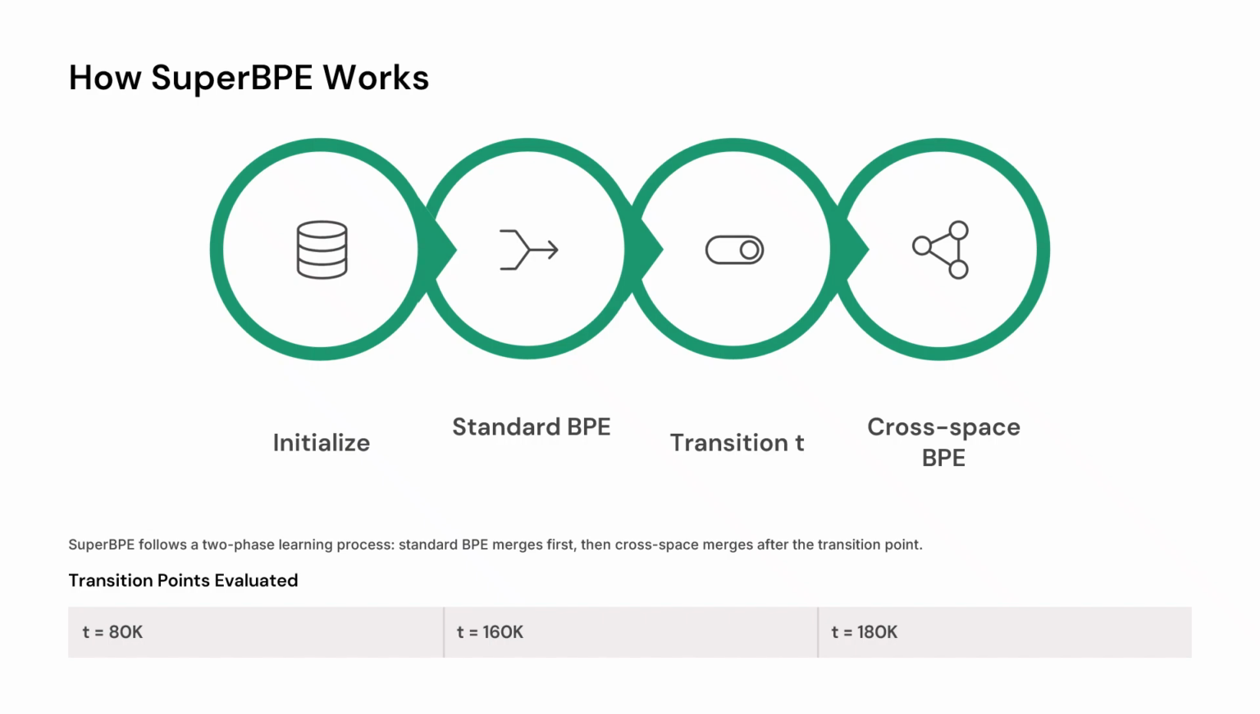So initially we begin with standard BPE and after we reach a fixed vocabulary size, which in this paper the authors tried three different transition points. That is once when it reached 80,000, once at 160,000, then 180,000 vocabulary size. And after this point, they remove the barrier of not merging across white spaces and this becomes cross-space or SuperBPE.